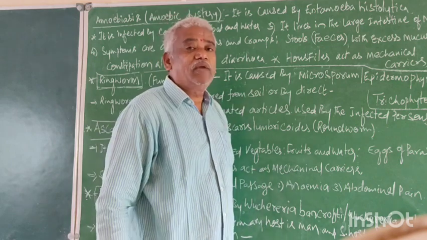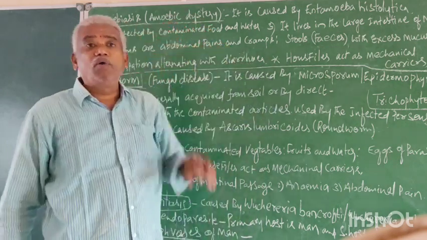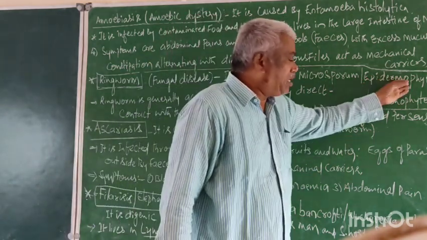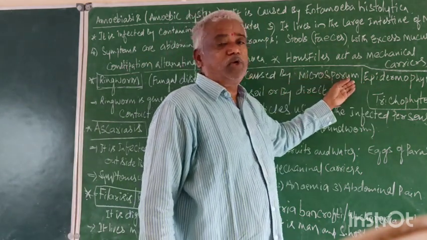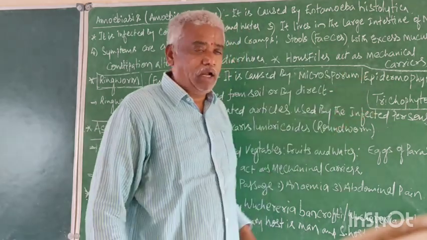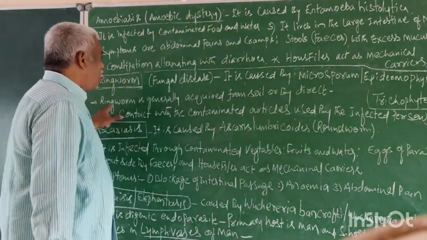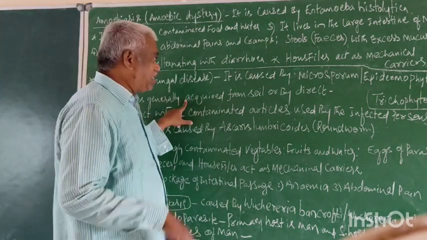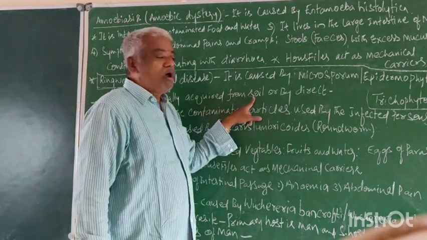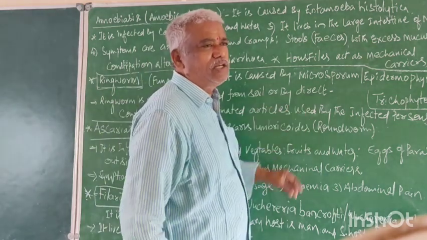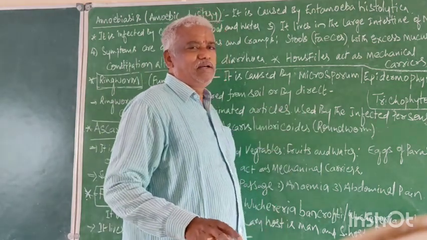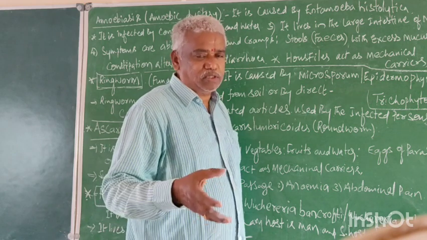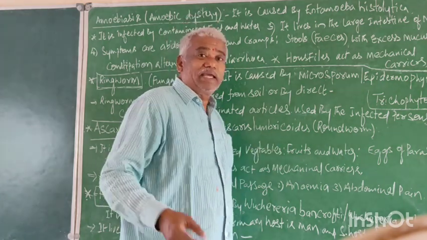Right? Now, name the fungal disease, ringworm. Ringworm is caused by Trichophyton, Epidermophyton, Microsporium. Right? These are the genera. Right? Now come to this. Ringworm is generally acquired, infected from the soil or by diet. Generally, right, the children below 10 years or below 5 years, they can play in the soil.